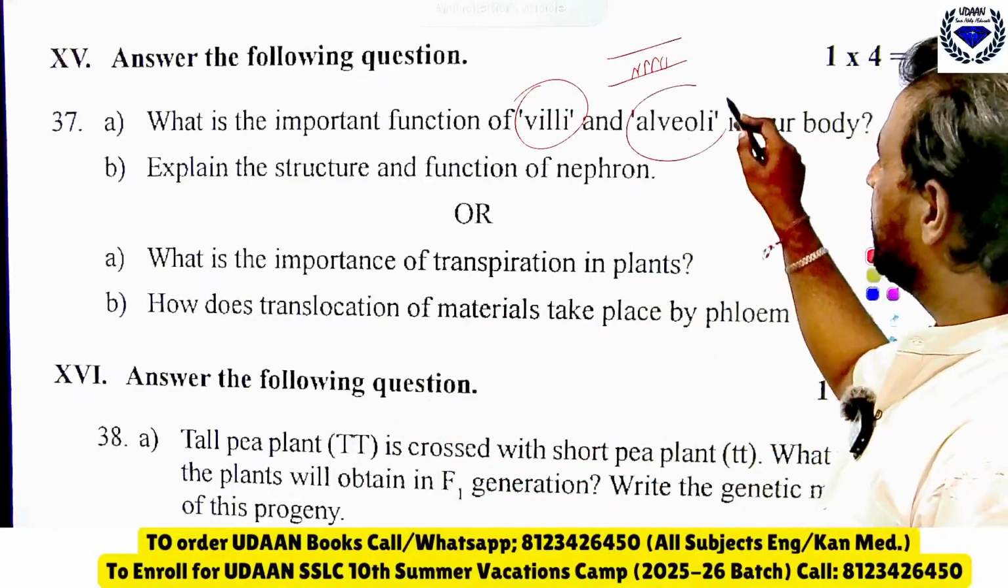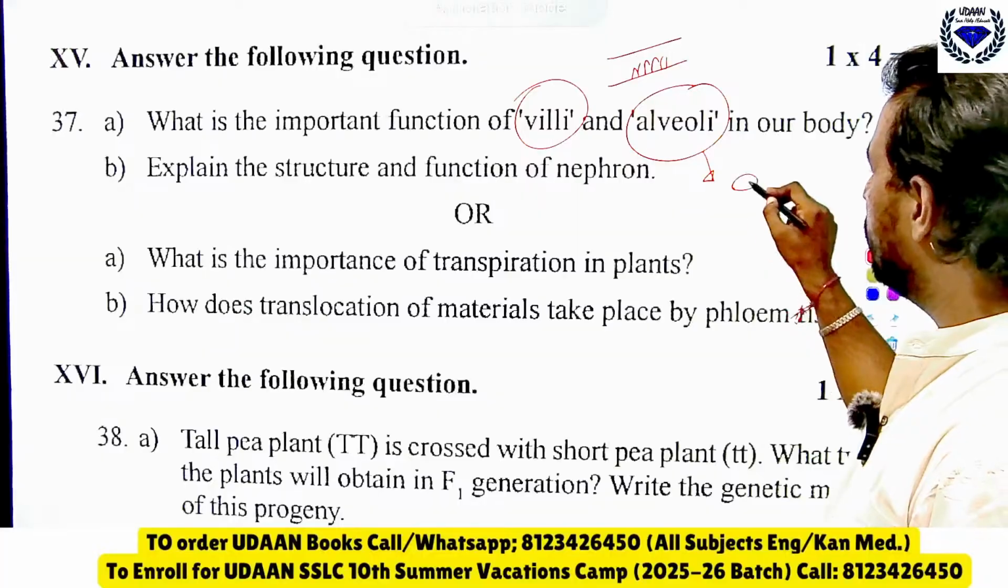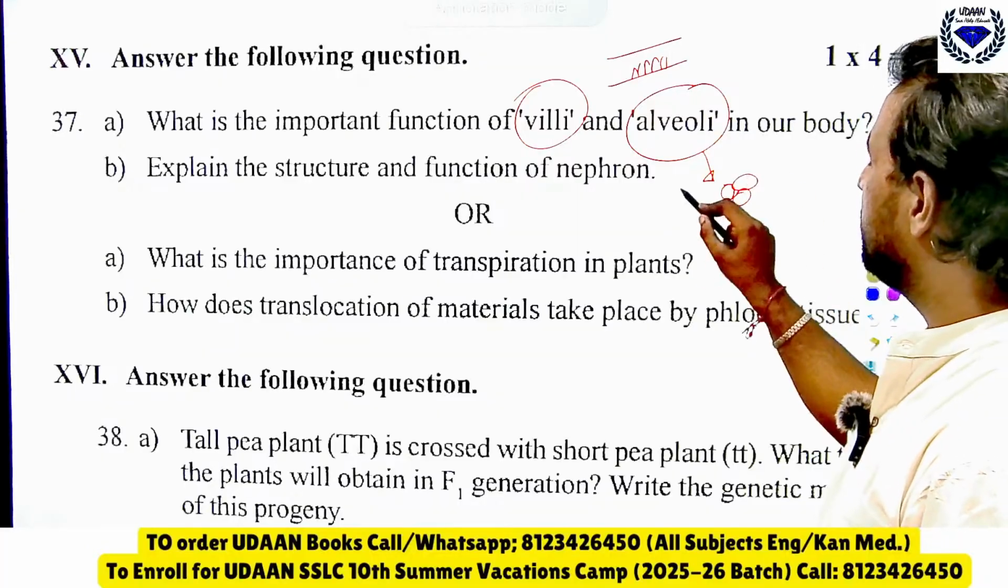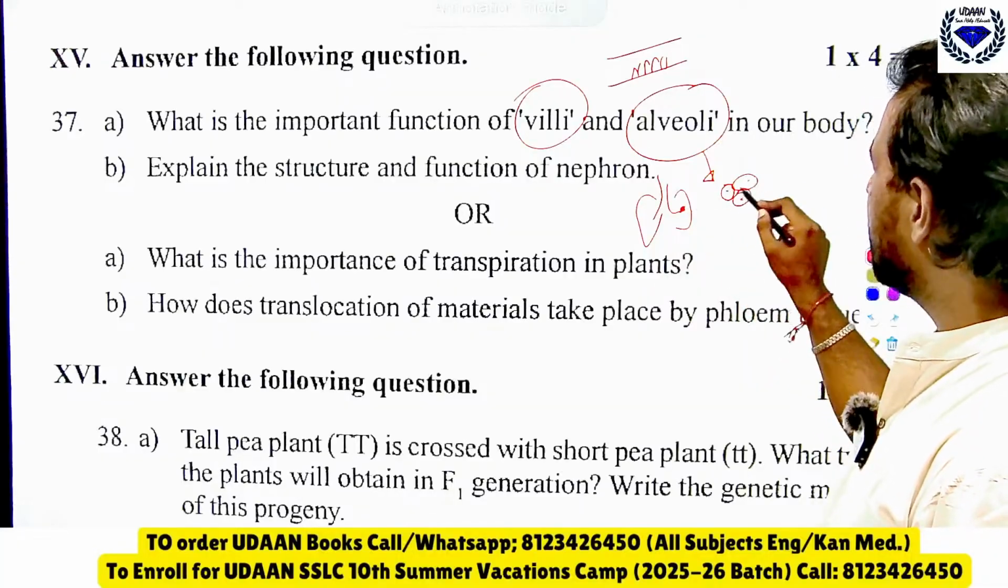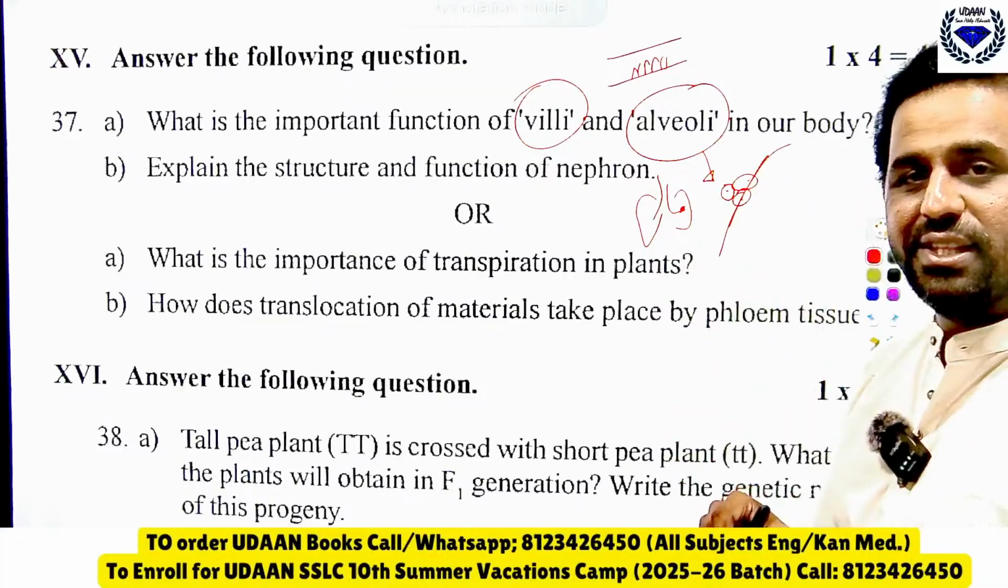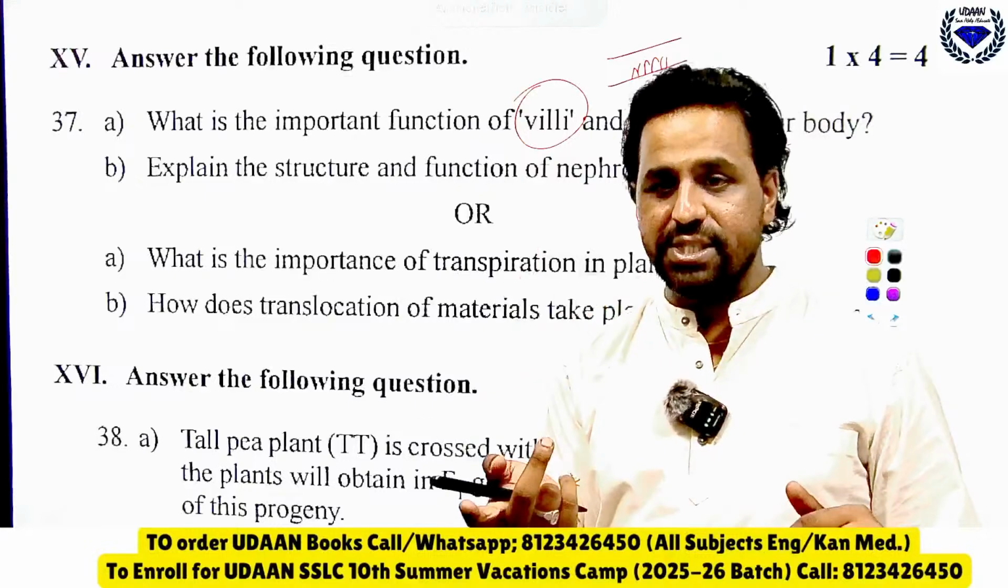Alveoli, they are balloon-like structures present in the deepest part of the lungs. Blood passes here, and they help in the exchange of gases.